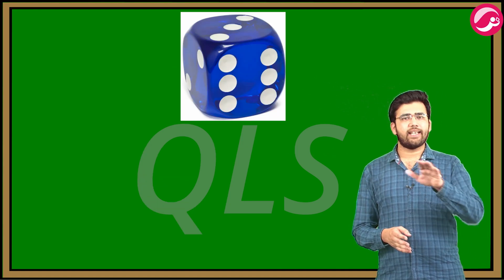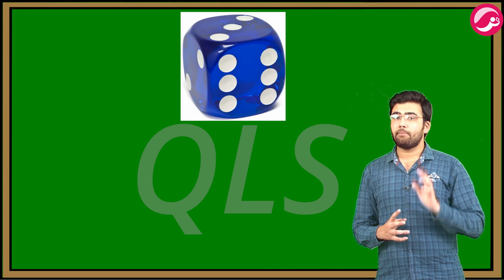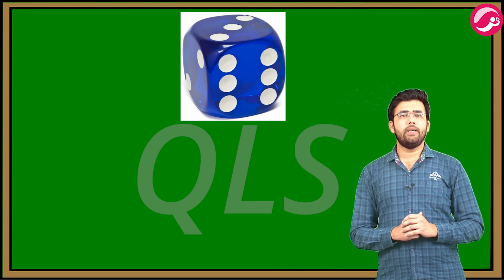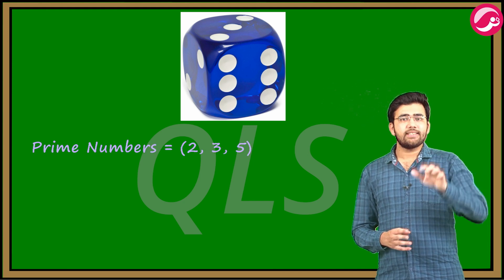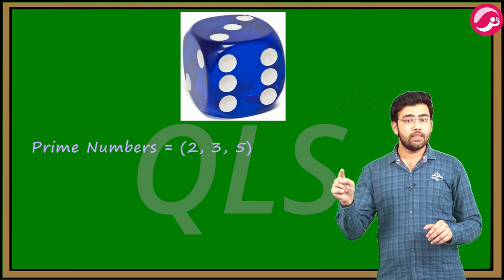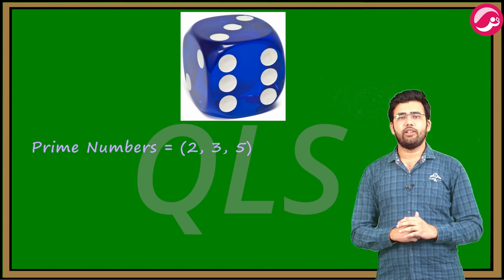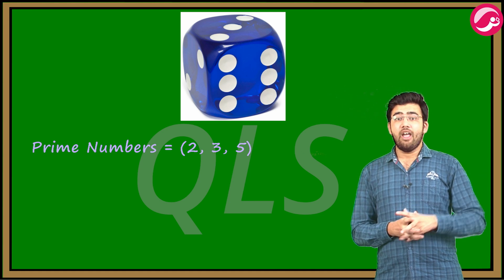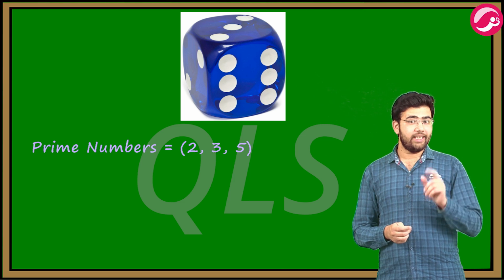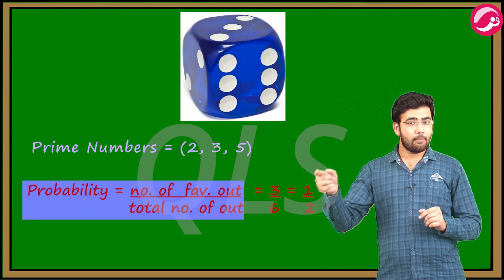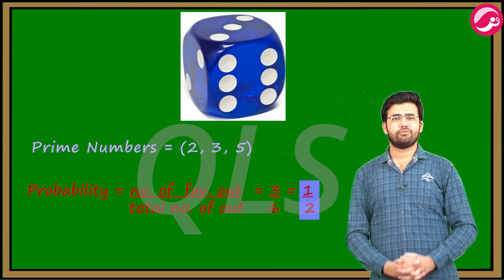Now we will consider second example. When a dice is thrown, find the probability of getting a prime number. अब हमें prime number की probability पता करना है. Prime number क्या होते हैं पहले हम जान लेते हैं. Prime numbers are those numbers which are divisible only by 1 and itself. या तो 1 या फिर खुद से, 2 नंबर से ही डिवाइड होते हैं ये, बाकी किसी नंबर से डिवाइड नहीं होते. So we can say here 2, 3, 5 are prime numbers. So probability is number of favorable outcomes upon total number of outcomes, that is 3 by 6. So this means 1 by 2.